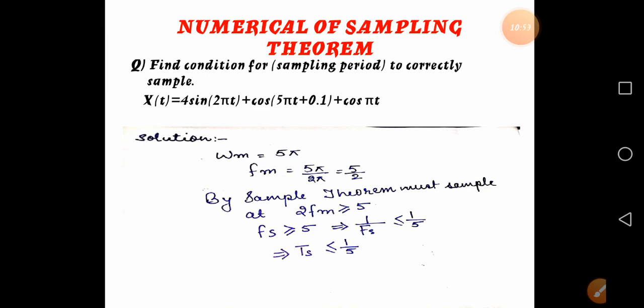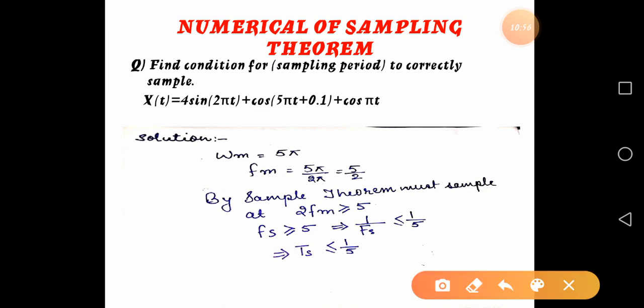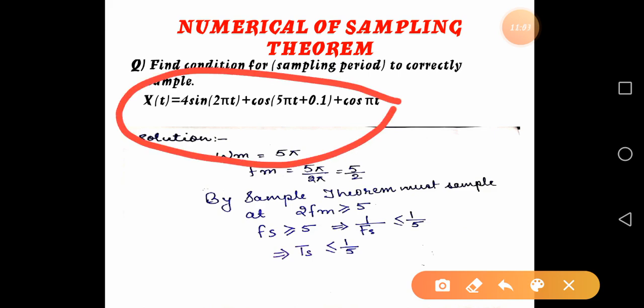Now this is a numerical on the sampling theorem. We have to find the condition on the sampling period to sample correctly. Here is the equation: xt equals 4 sin 2 pi t cos 5 pi t plus 0.1 plus cos pi t.